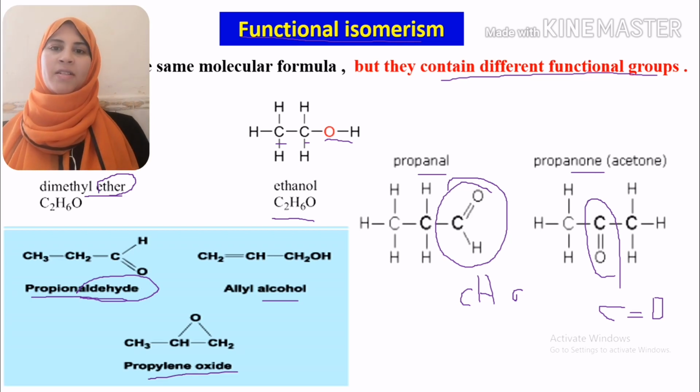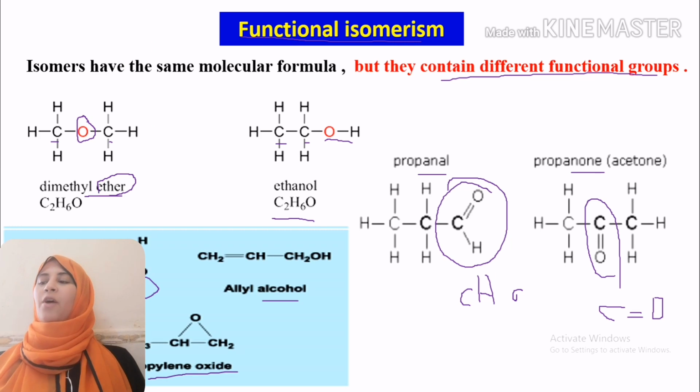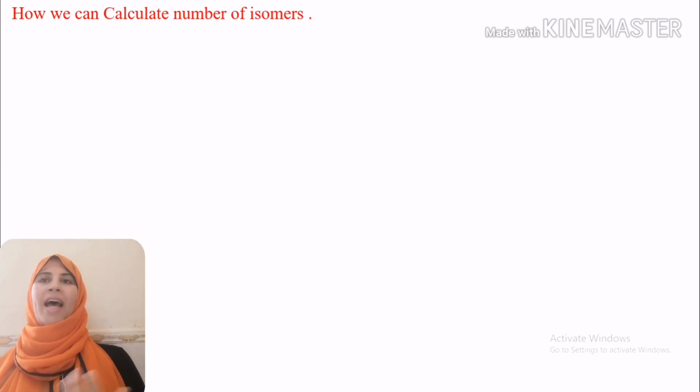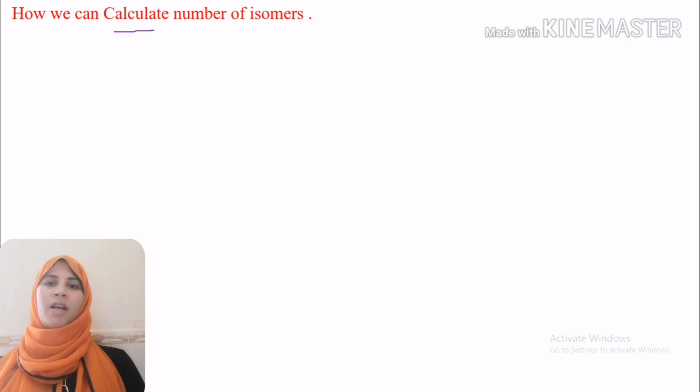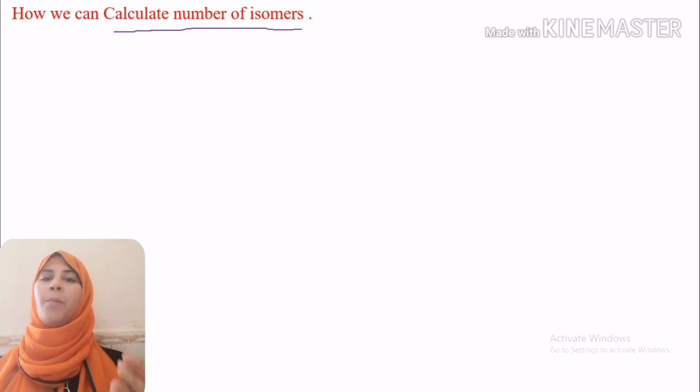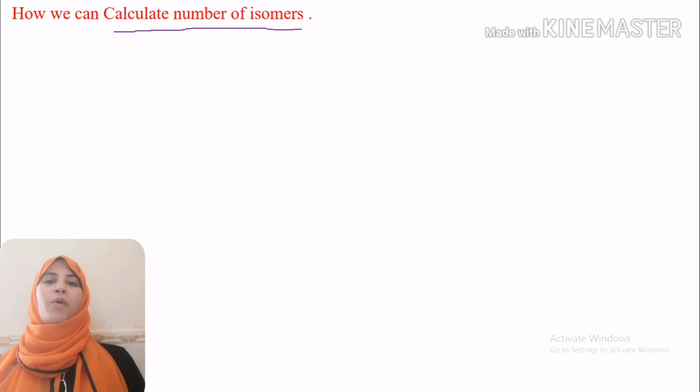structural isomerism. Now we will move to one important topic: how we can calculate the number of isomers. If we have alkanes and you are asked to determine the number of isomers of one compound, we will follow these rules.